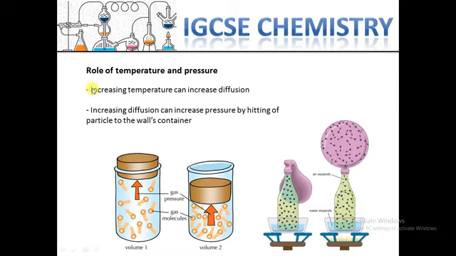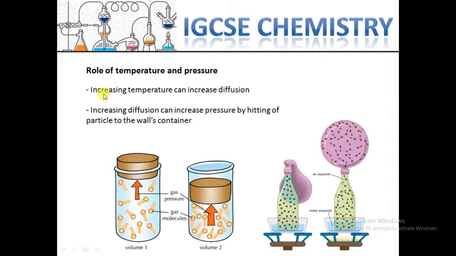Other factors that we need to know are temperature and pressure. If we increase the temperature, as we learned before, particles and atoms can move faster. Here is the example for temperature. When you give heat to our container, the particles and atoms can move faster, and they can transfer to the balloon, and they change the balloon.